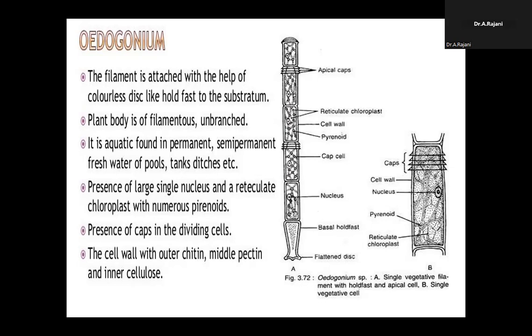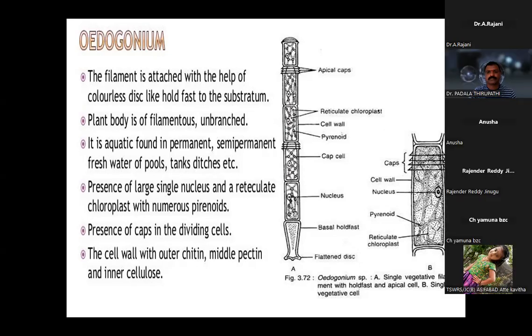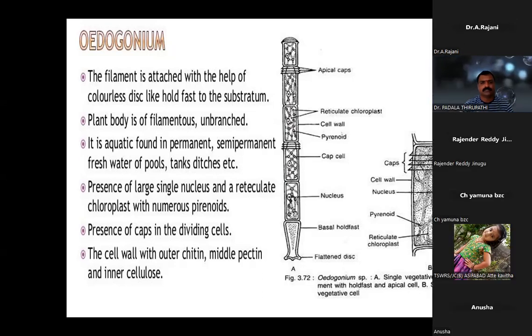All the cells of the remaining filament show apical-basal polarity. What is the meaning of that?